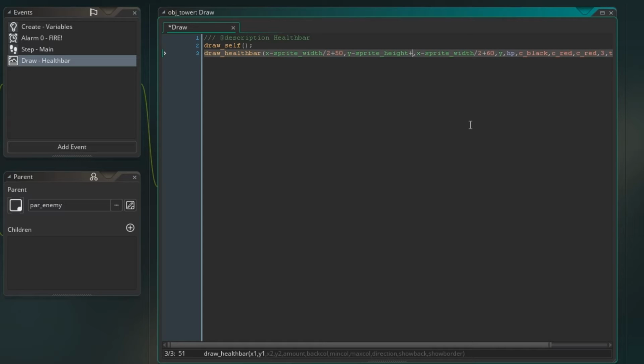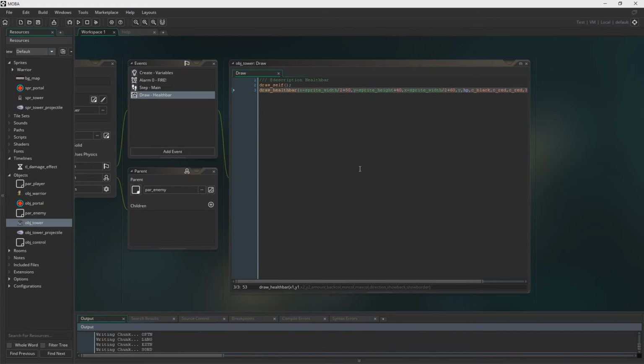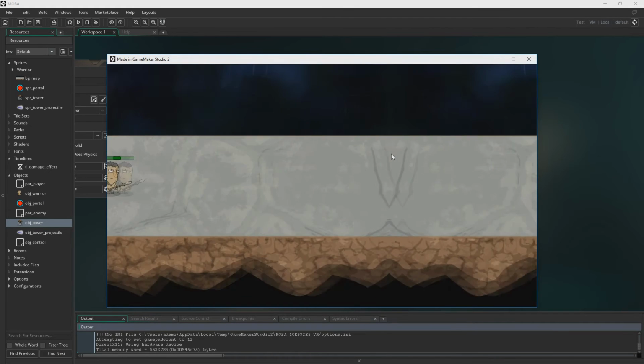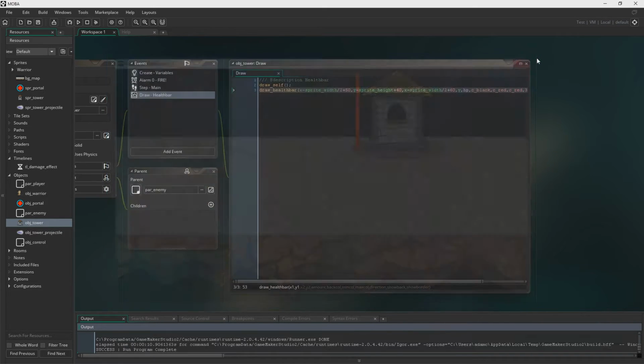Okay. Apparently, no, I don't. What else am I doing? Oh yeah, I think I'm trying to stop it from going off the top of the screen. I think that's what I'm doing. Did it work? Yeah, easy. Alright, smashing. So there we go. And now that's the health bar for the towers fixed.